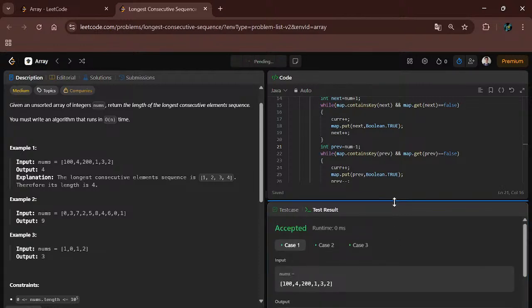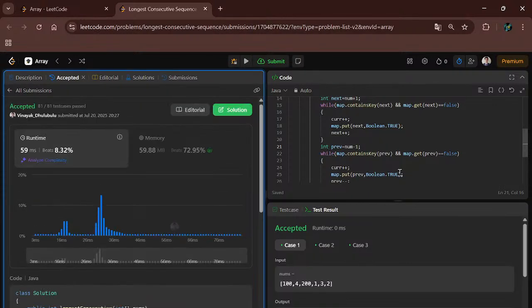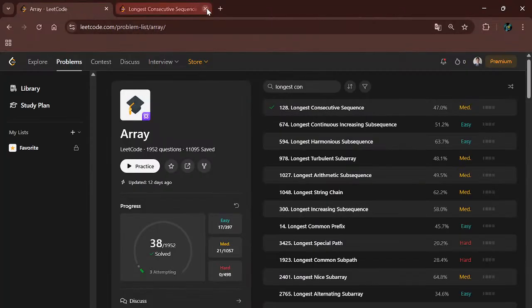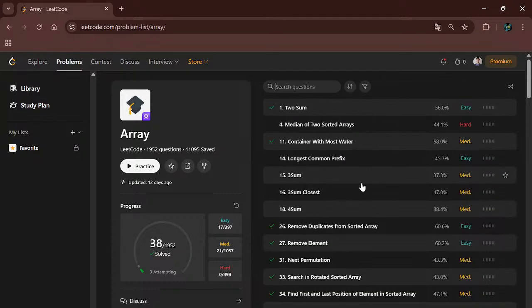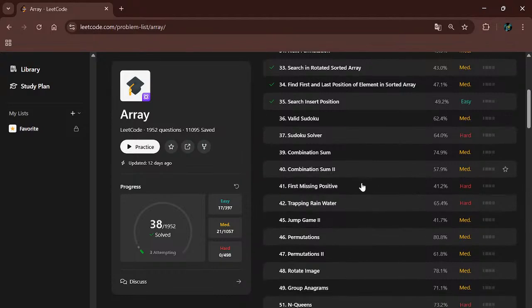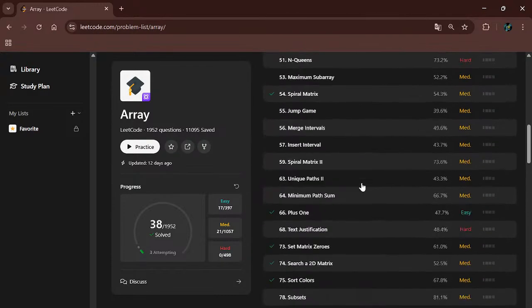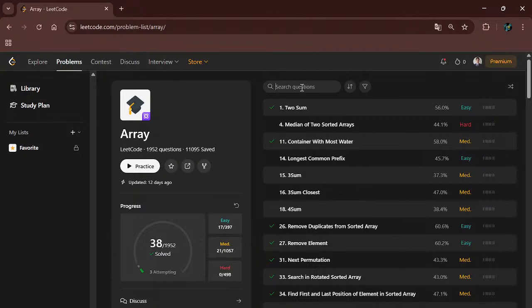Let's submit the code. Okay, our code is successfully accepted. Let's move to the next problem. Okay, which one should I take? I will take binary search.